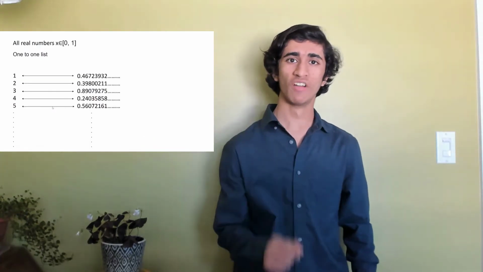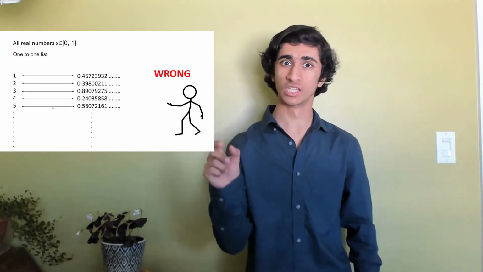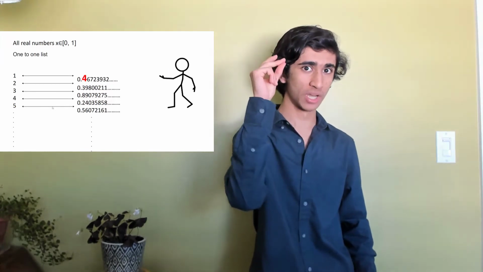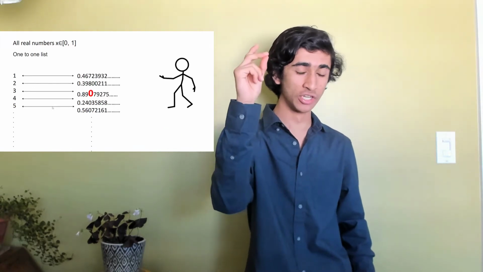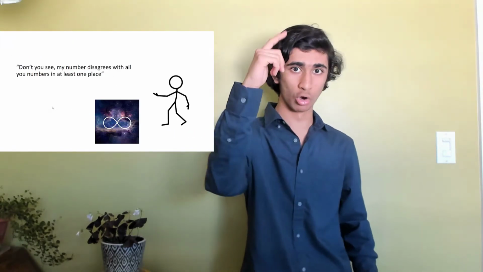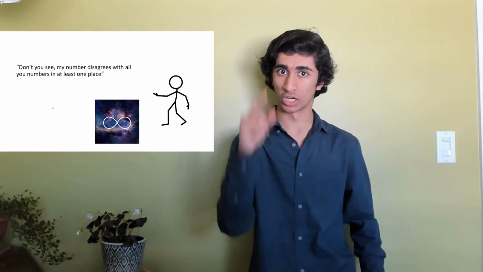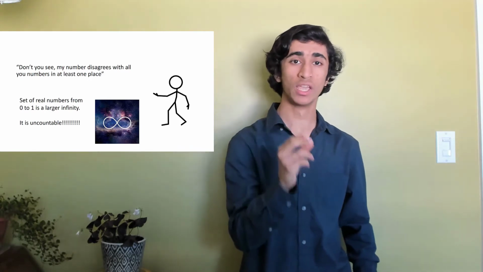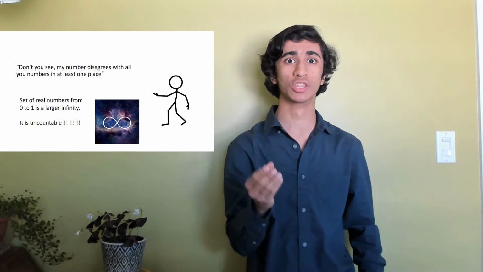But now assume I've made a list of all the real numbers from 0 to 1, and some man comes and tells me that my list is incomplete. How? He takes the first digit of my first number and changes it, the second digit of my second number and changes it, the nth digit of my nth number and changes it, all the way to infinity. His number disagrees with every single one of my numbers in at least one digit. He has proved to me that the set of numbers from 0 to 1 is unlistable, it is uncountable, it represents a larger infinity than anything we've seen before.